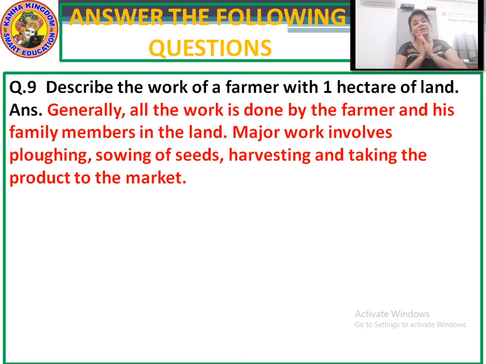With this, we come to an end of the chapter, the village, the story of village Palanpur. I have explained that chapter to you in 3 parts, and this is the question and answers, the exercise for it. Please note down each and every question and mention it in your notebook and start studying.